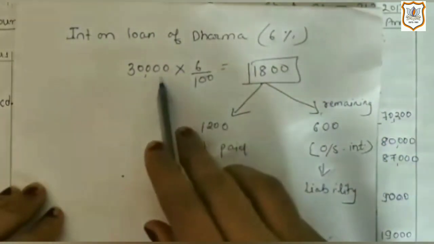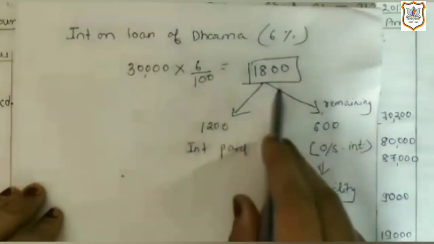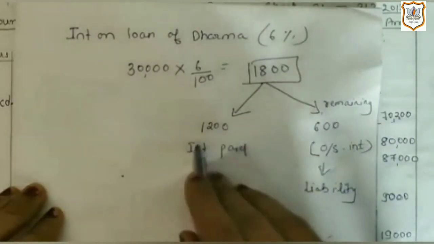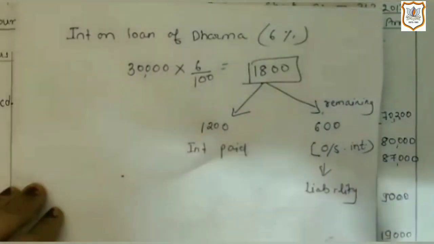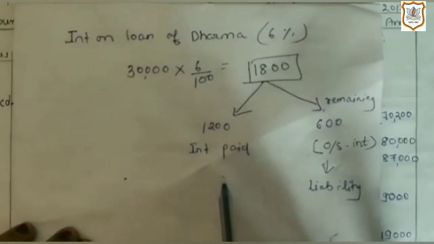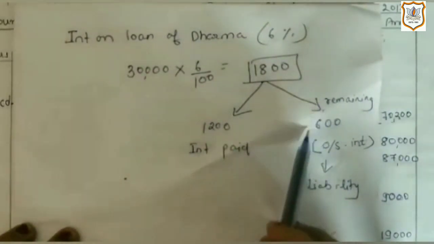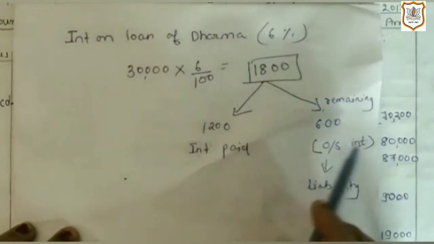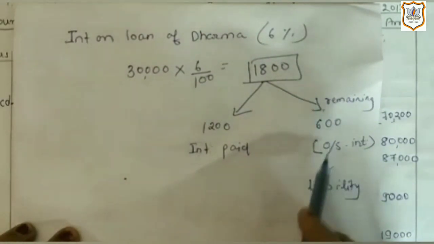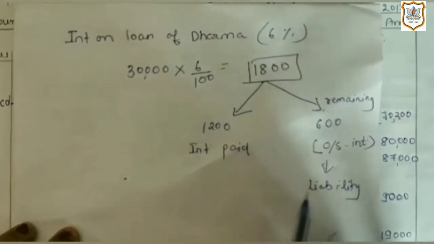So 6% of 30,000 is 1800, out of which 1200 amount is paid, as it is given in trial balance, and remaining, that means 1800 minus 1200, which is 600, is outstanding interest. That means it is a liability for the firm. It is yet to be paid.